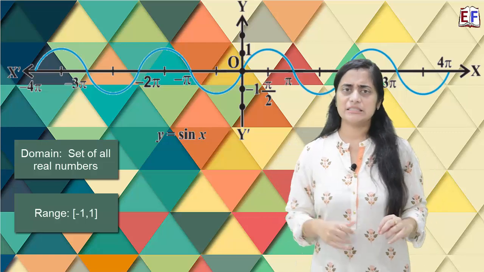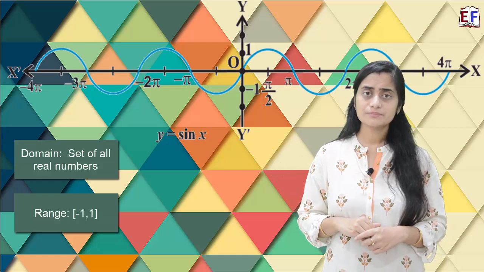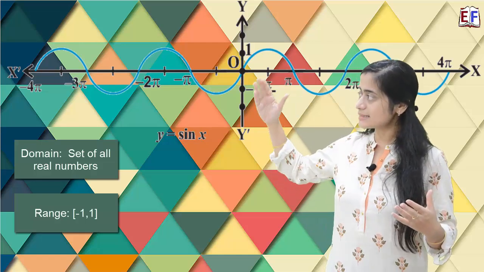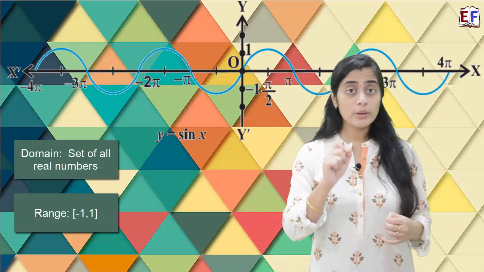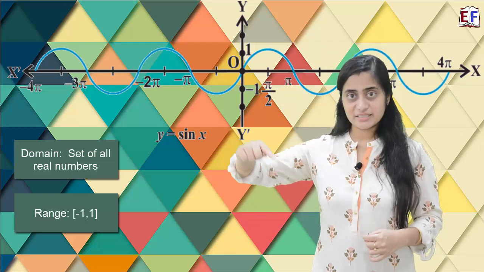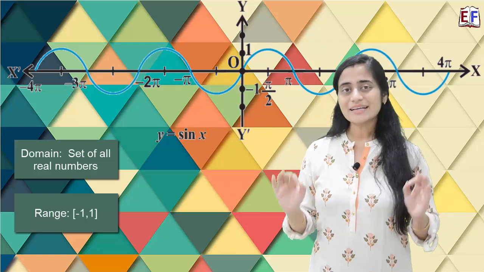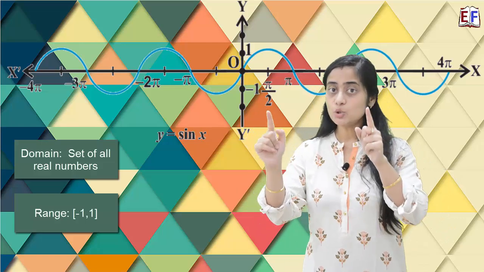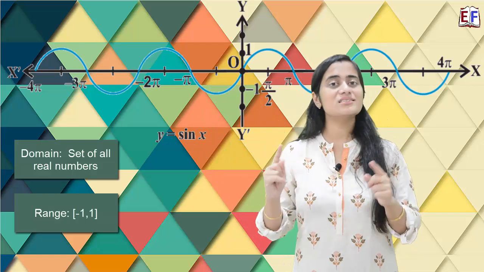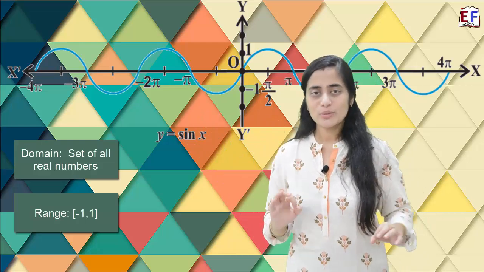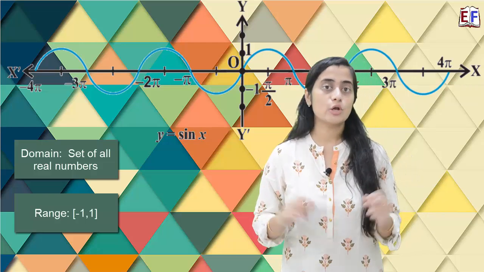Now let's talk about the pattern. Do you notice any specific pattern in this plot? We see that this entire graph is of a particular pattern, and if we observe it more clearly, we would see that this wave pattern is getting repeated again and again, which actually means that after every 2 pi interval, the same values are getting repeated, and that is why the same pattern is getting repeated. So we say that sin x repeats its values after every interval of 2 pi.